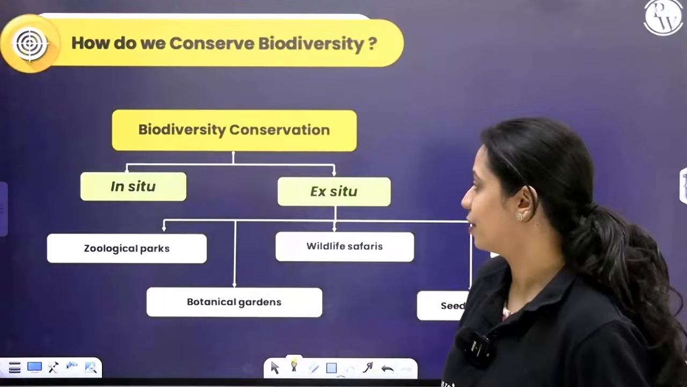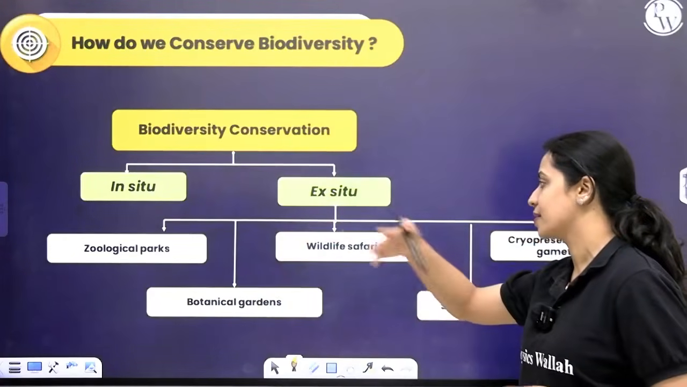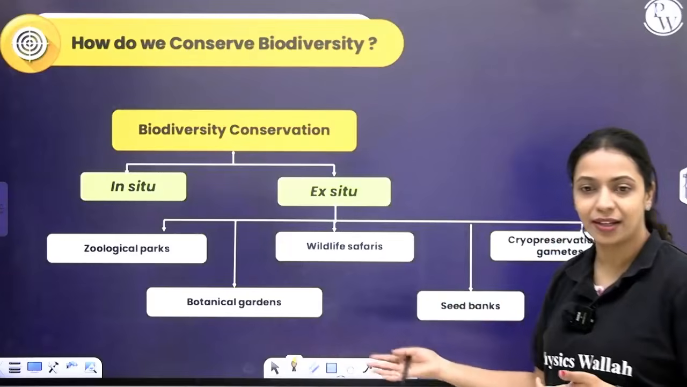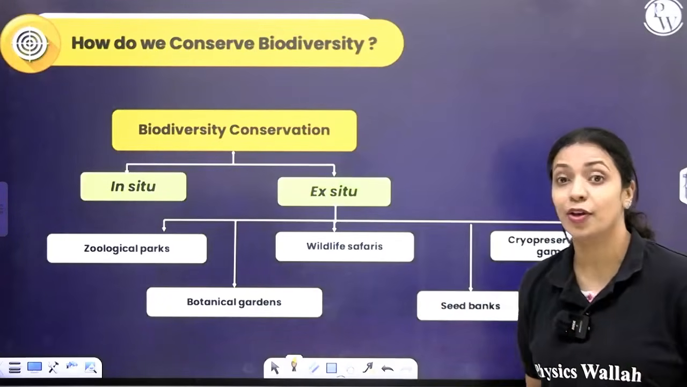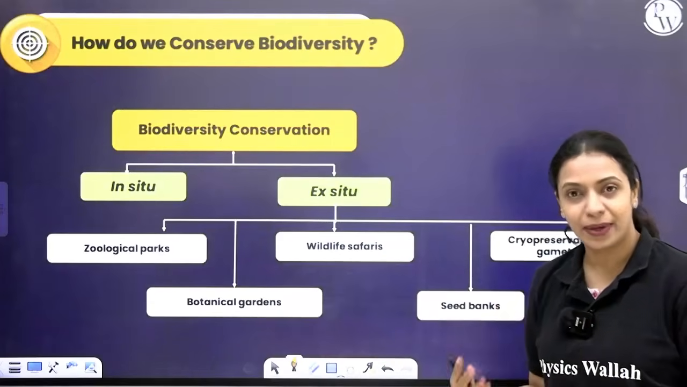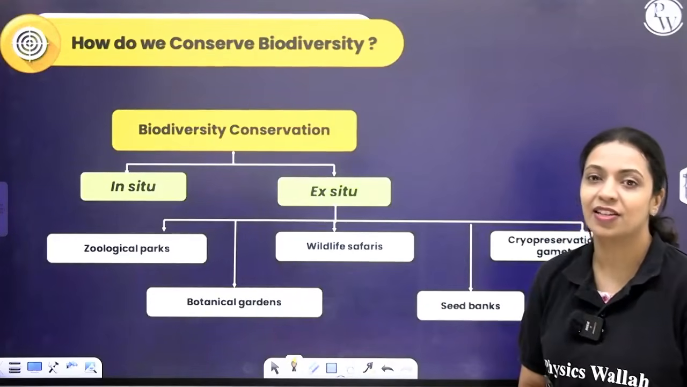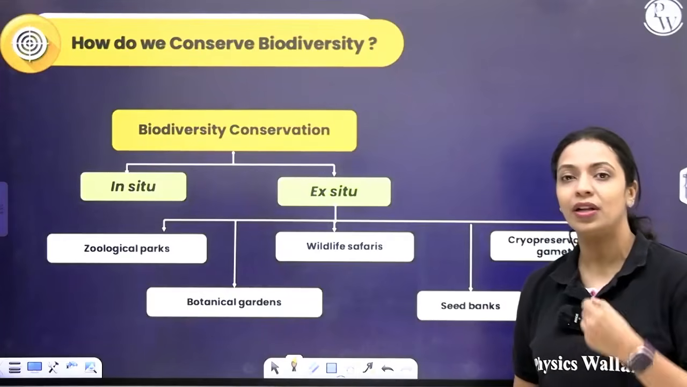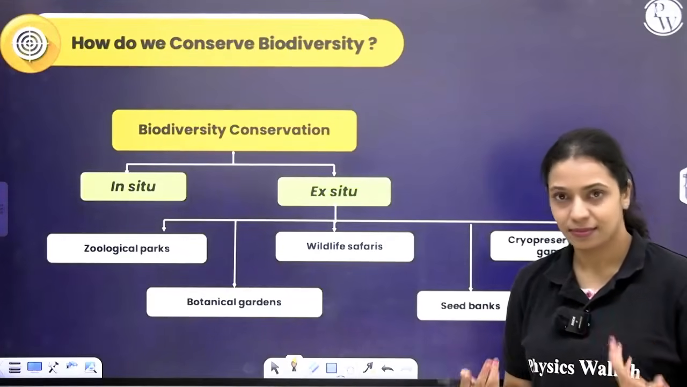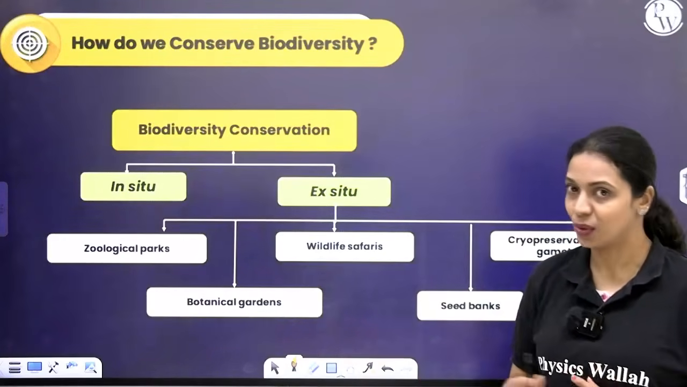So that can be done in terms of zoological parks, wildlife safaris, botanical gardens. Gametes of these endangered species can be cryopreserved in liquid nitrogen at minus 196 degrees Celsius, and even seed banks for endangered and vulnerable seeded plants. You can do all of this. This is ex situ conservation.